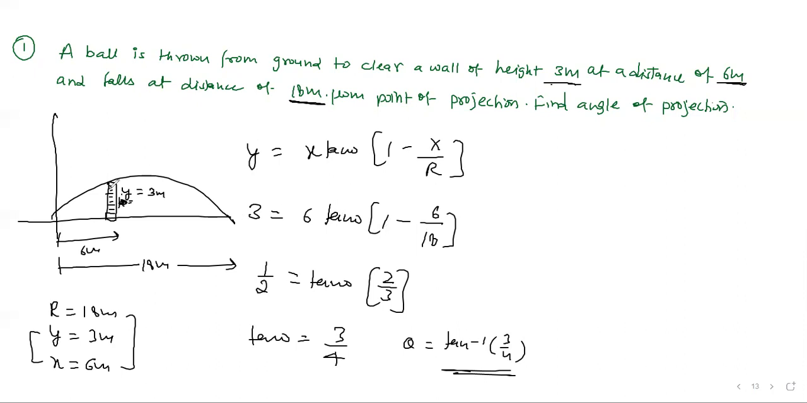So the general height is given, not the maximum height. The x distance, y distance and range are given, so you can write this relation. Easy. Let's see the next question.